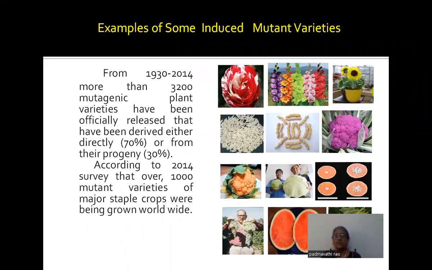Most of the varieties are very familiar types: seedless watermelon, seedless oranges, and flower varieties of gerbera, roses, and dwarf varieties of sunflower. These are very common types of mutant varieties which are produced by using mutagenic agents.